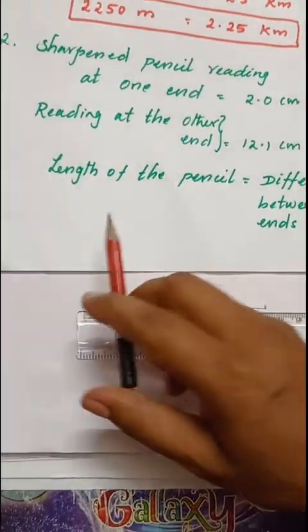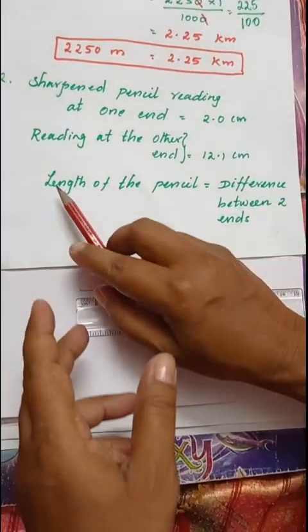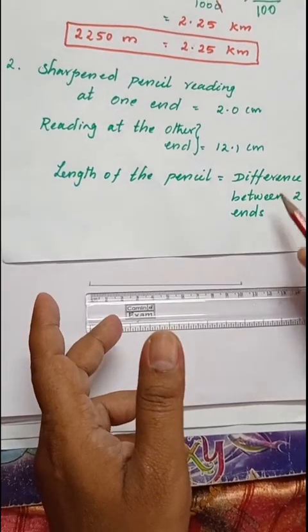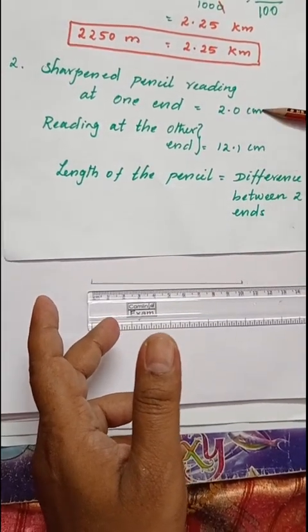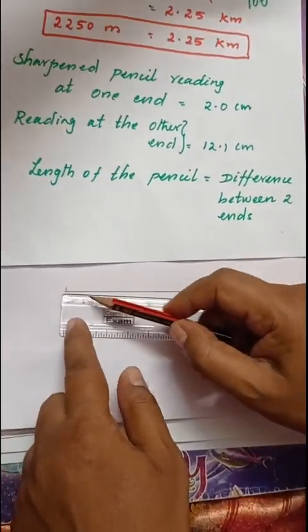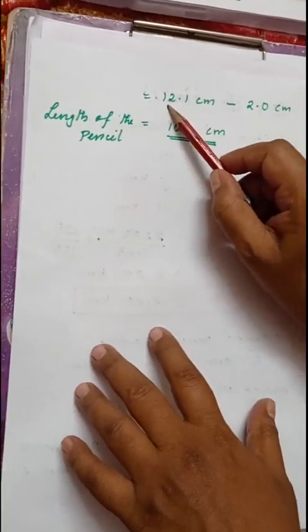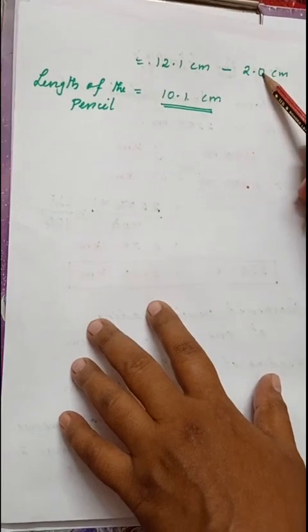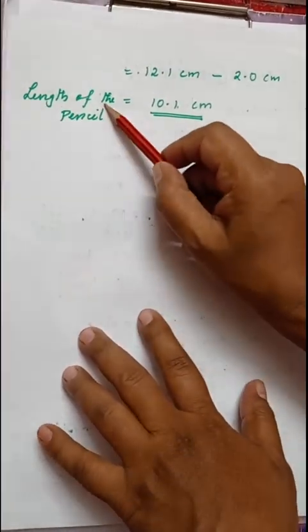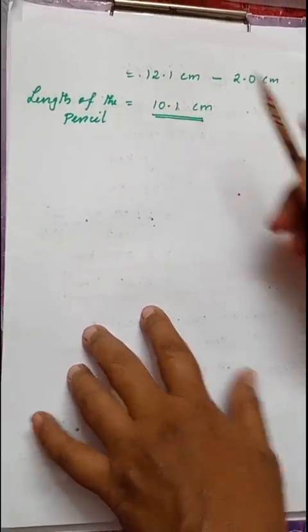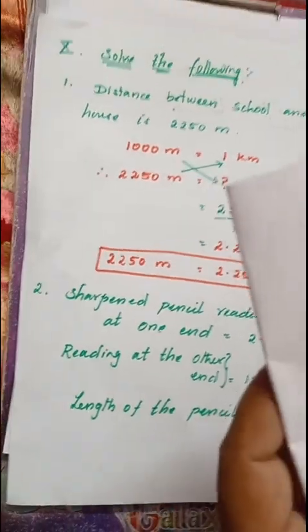So what we need to do? To find the length of the pencil, we have to take the difference between the two ends if it is not starting from 0. What is the difference? 12.1 centimeter minus 2 centimeter will give you the length of the pencil, that is 10.1 centimeter. And here also we got the same answer, 10.1 centimeter. Isn't it, children? I hope you all understood, children.